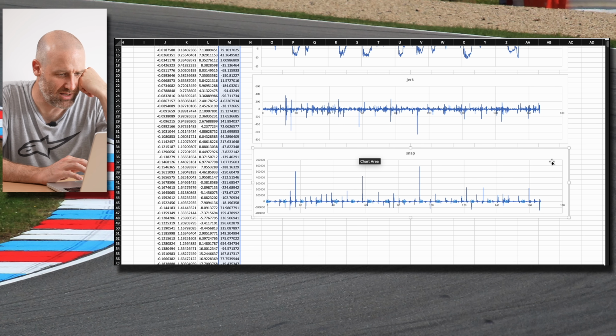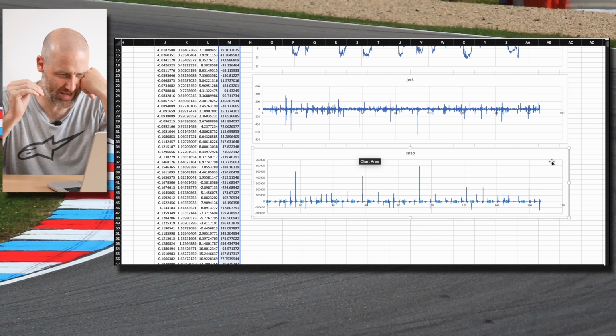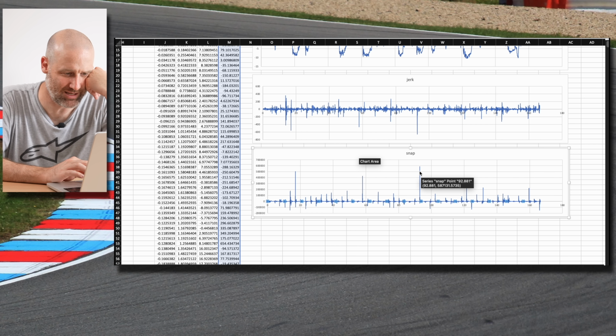Oh! Wow, that is real quiet and then real big. So look at this. That is a lot of snap. Okay, I mean, I know snap is all, oh snap, but that's too much snap.